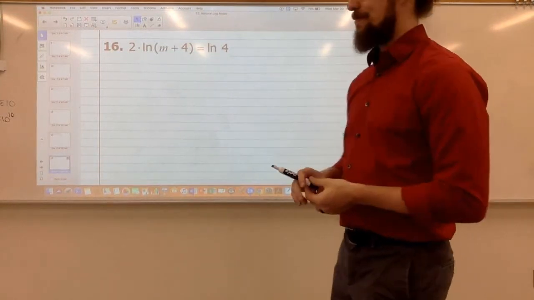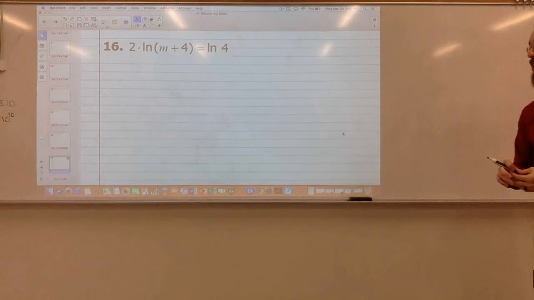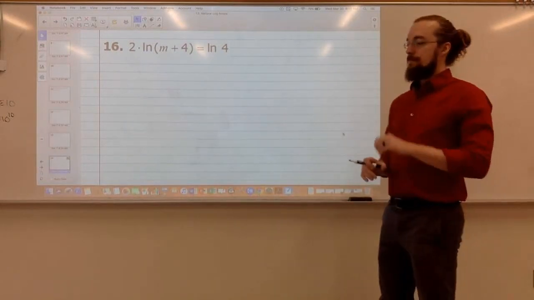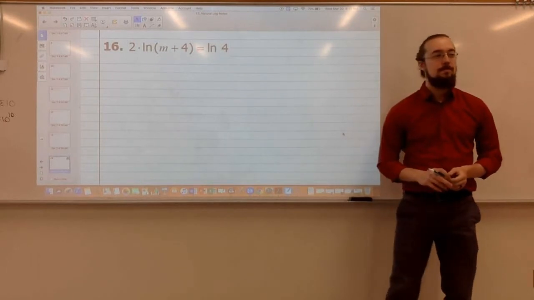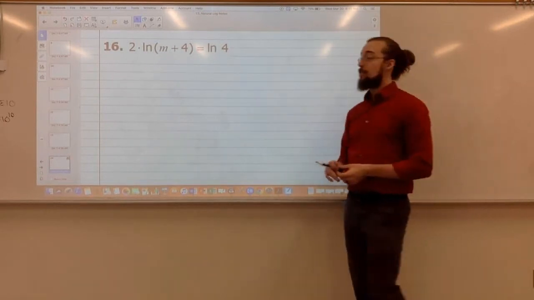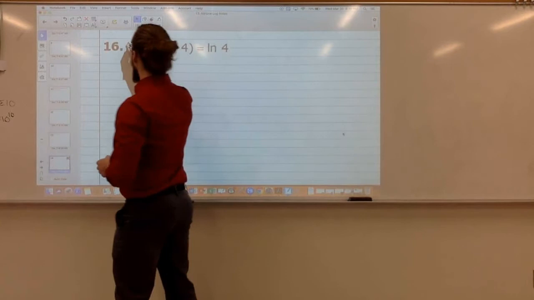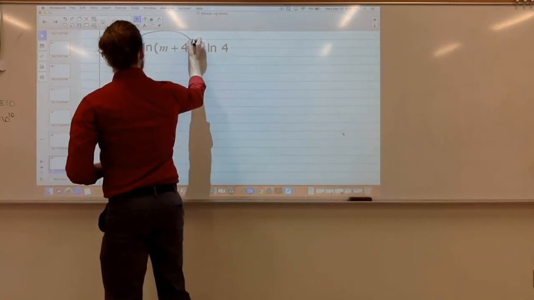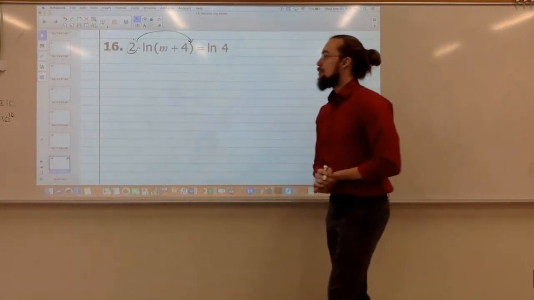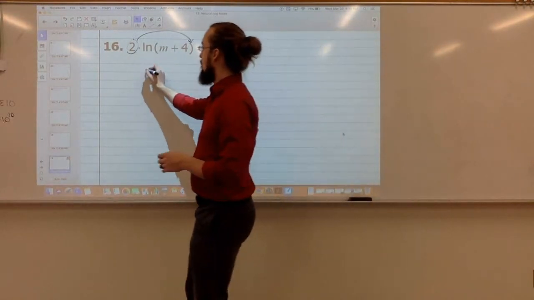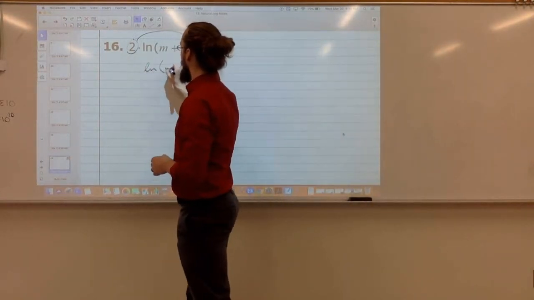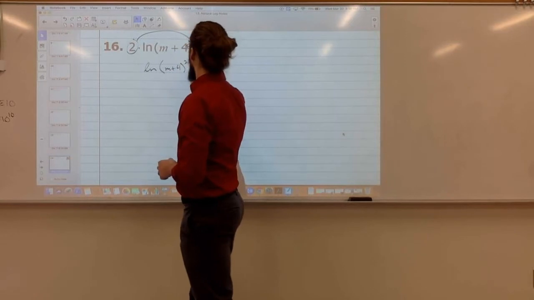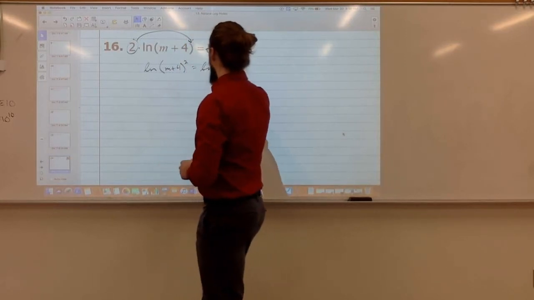No, Ali. All right, let's take a look at this one. 2 times the natural log of m plus 4 equals the natural log of 4. How could I start this one? We could make the 2 an exponent. That would be one way to approach this. So we could say this is the same as the natural log of m plus 4 squared equals the natural log of 4.